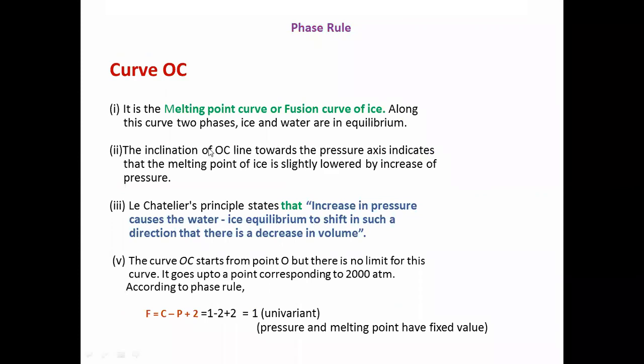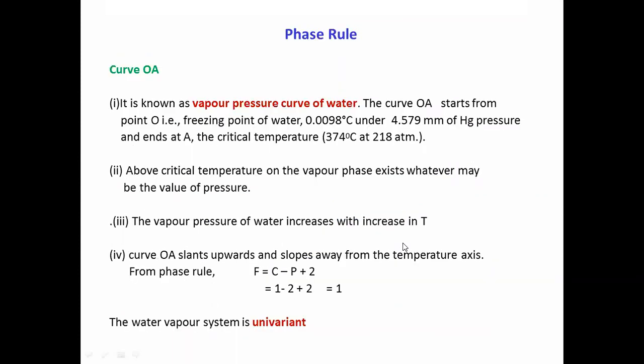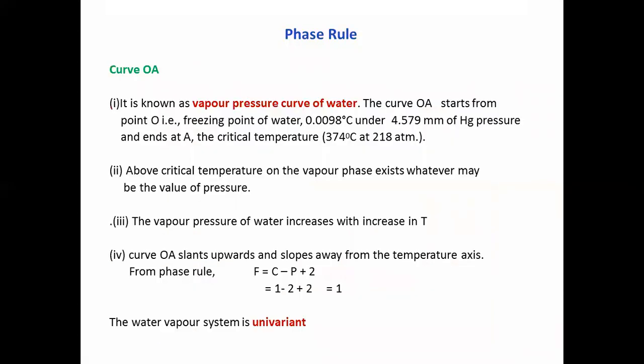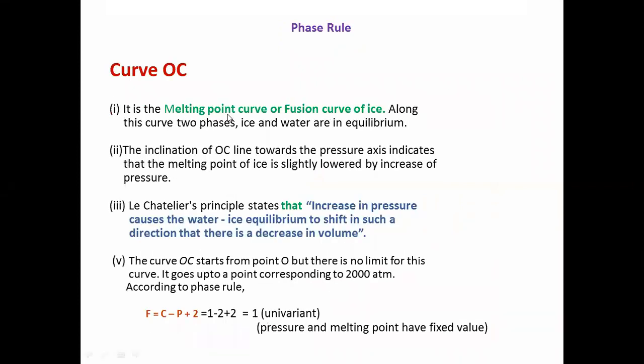Next, curve OC. Curve OC is the boundary between solid and liquid. It means solid turns into liquid after melting, and liquid turns into solid after freezing. It is a melting point curve or fusion curve of ice. Along this curve, two phases, ice and water, are in equilibrium.